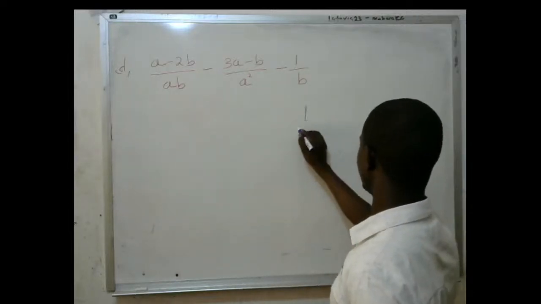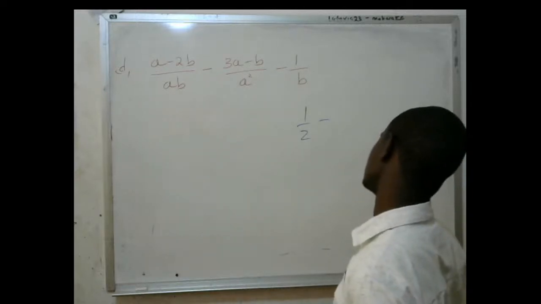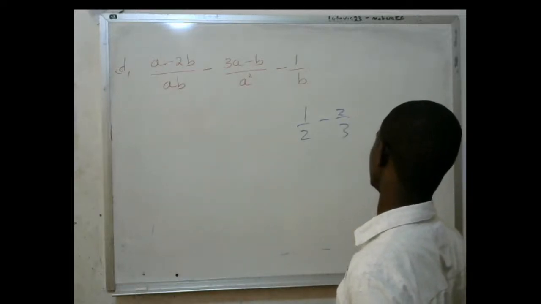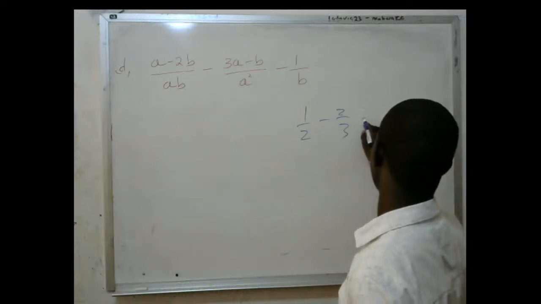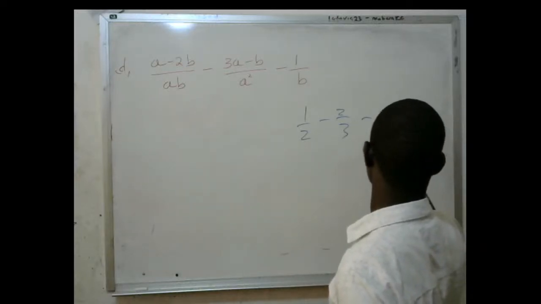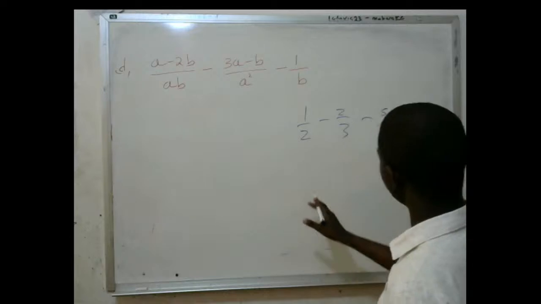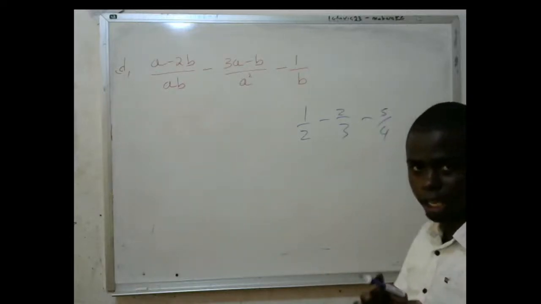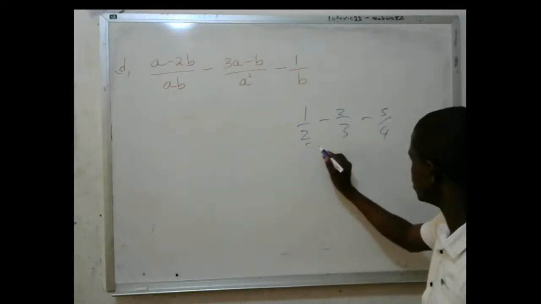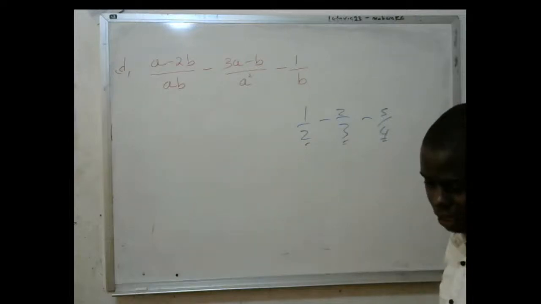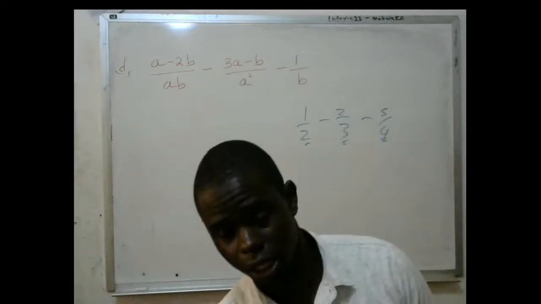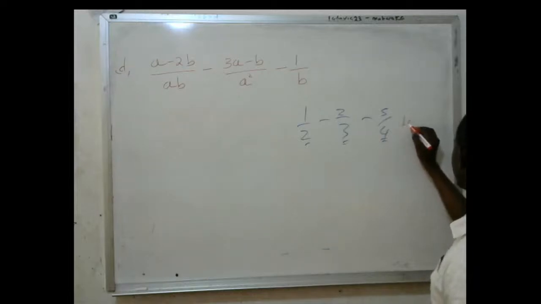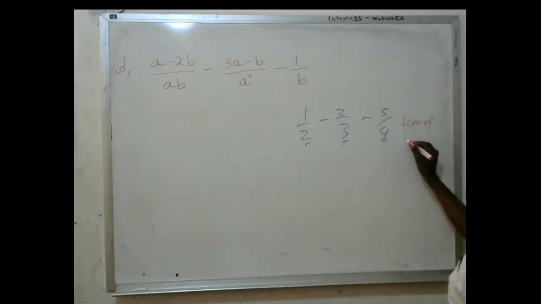You have 1 over 2 minus 2 over 3, then minus 5 over 4. If you're dealing with such a fraction, your emphasis will just be on these denominators. You'll need to find the LCM of the denominators.